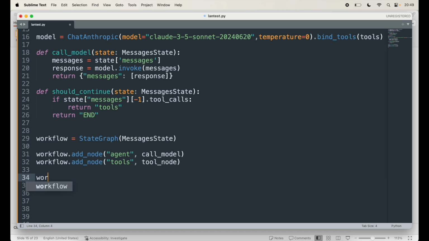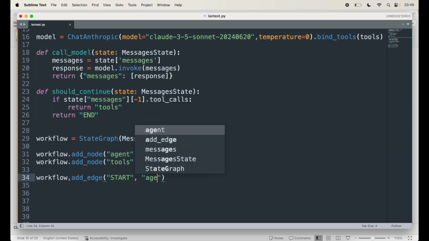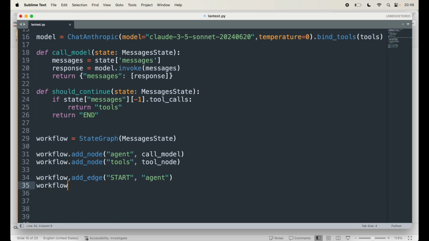To do that, I'll say workflow.add_edge. That's how you start, and give the command to start with the agent. The next one is workflow.add_conditional_edges.